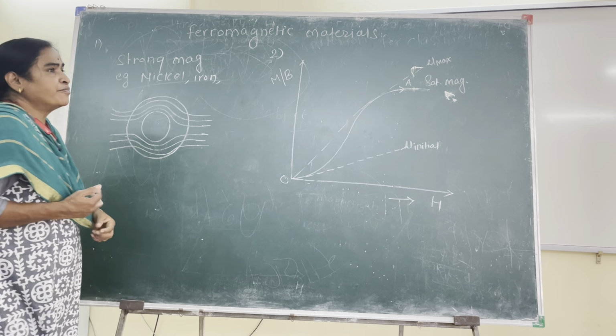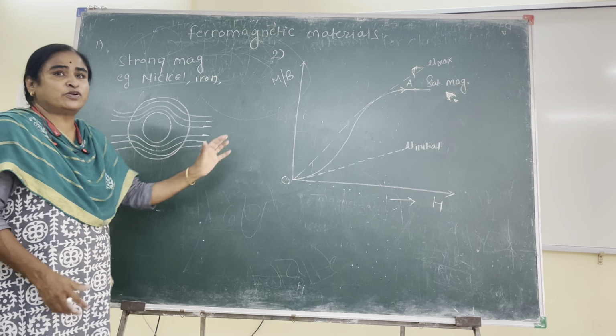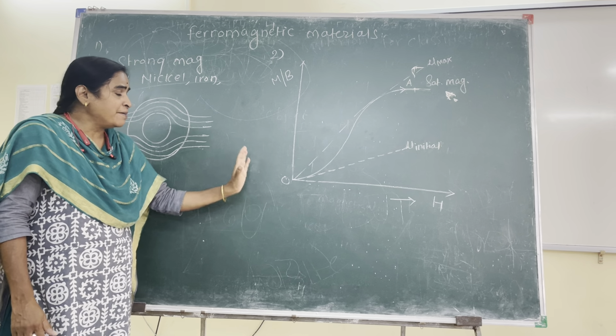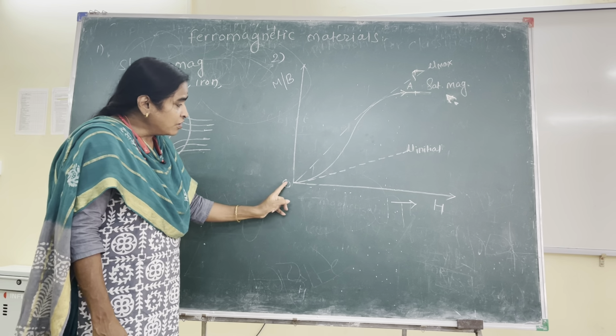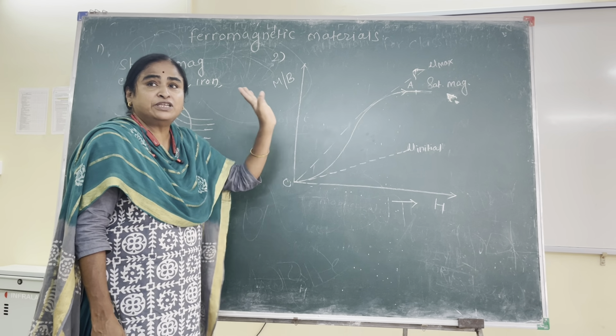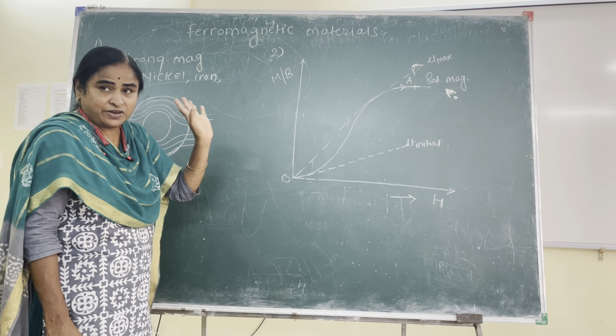So this is a very important and interesting property of ferromagnetic materials: magnetization is a very complex non-linear function of the applied magnetic field.